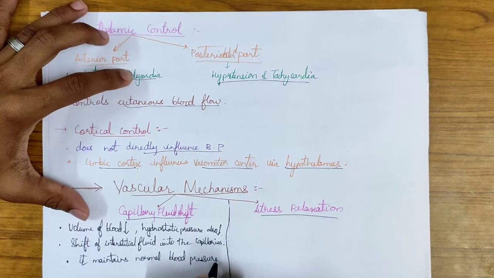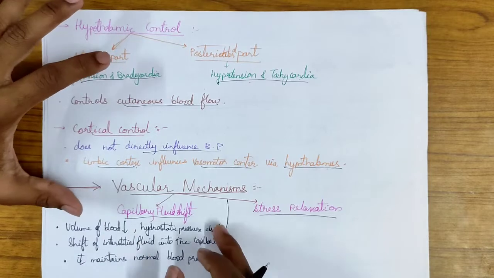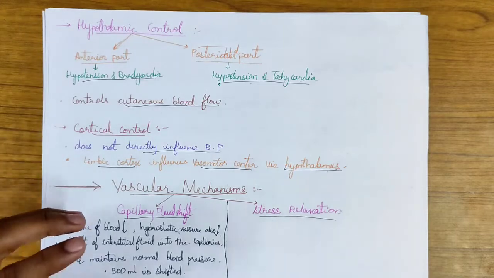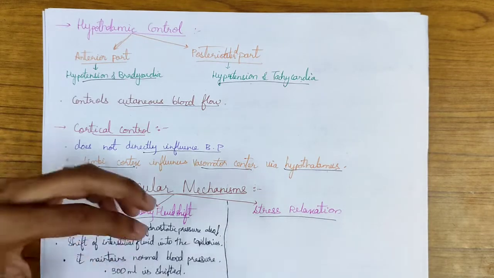In the capillary fluid shift, almost 300 ml is shifted from the interstitial fluid. So this is about the capillary fluid shift mechanism under the vascular mechanism.